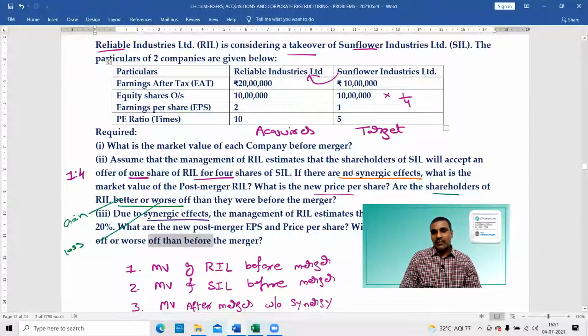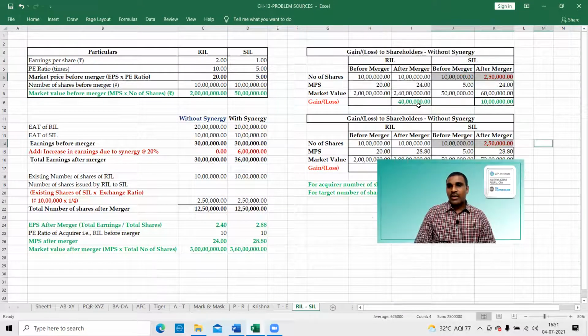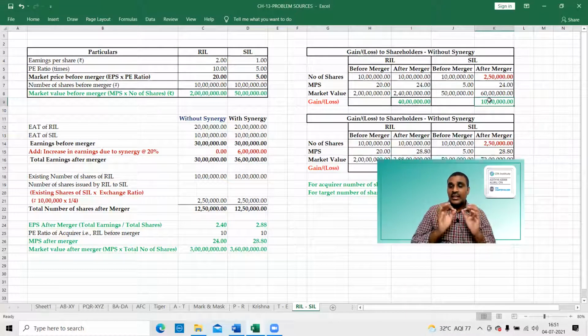Remember, merger is happening even without synergy benefits. Sir, even without synergy benefit also merger is happening and both the shareholders are benefiting. Why, sir? There is no synergy benefit, but even without synergy benefit both the shareholders are gaining. RIL shareholders are gaining 40 lakhs and SIL shareholders are gaining 10 lakhs. This is the reason for the failure of many mergers.